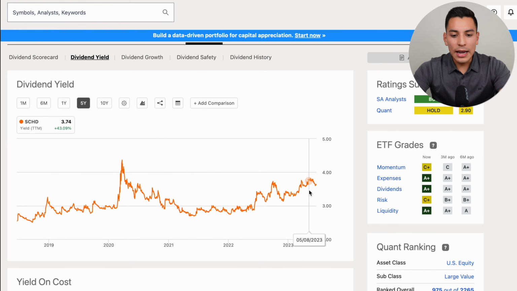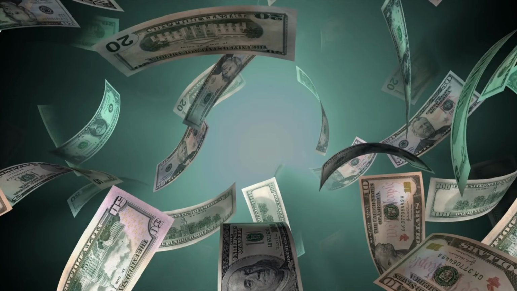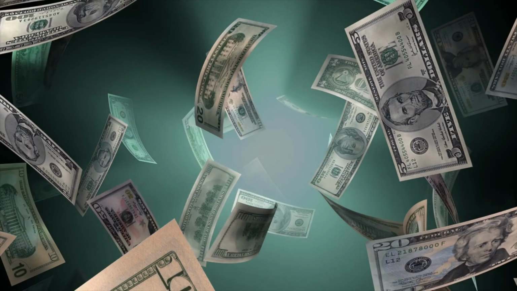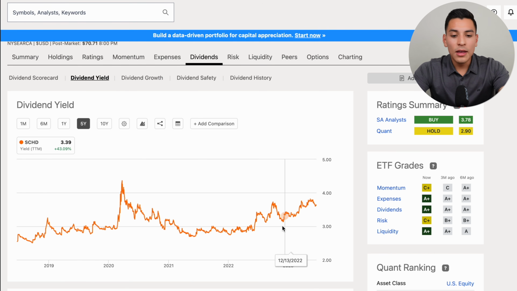But right now, I've been seeing tremendous value in SCHD, hence why I have been buying it and trying to build up a larger position in it because of that higher dividend yield of over 3%. So whenever it's going to be over this average, I will be loading up more on SCHD. And if it falls back down to 3% or even lower than 3.6%, I'll still be buying it. However, I won't be buying maybe as much of it and doubling down on it. So in the future, I will be buying a lot more of SCHD.